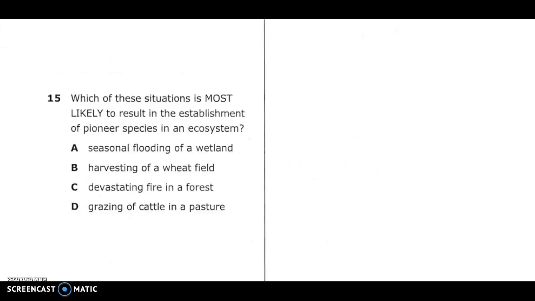Number 15. Which of these situations is most likely to result in the establishment of pioneer species in an ecosystem? A. Seasonal flooding on a wetland. B. Harvesting of a wheat field. C. Devastating fire in a forest. D. Grazing of cattle in a pasture.